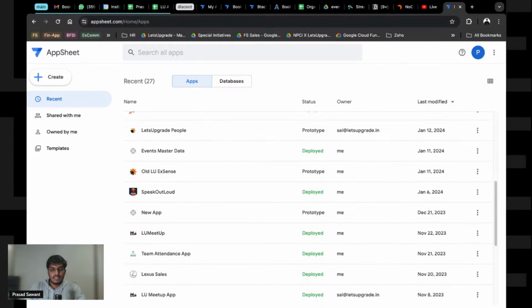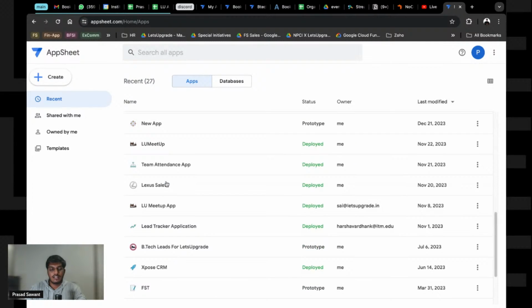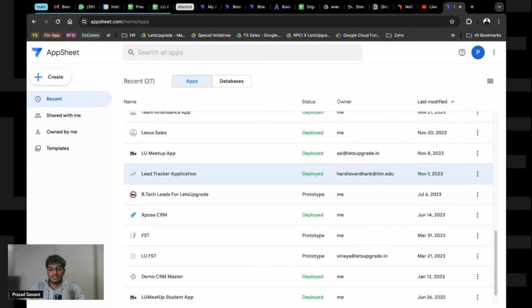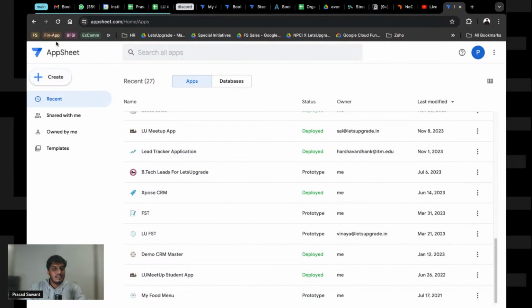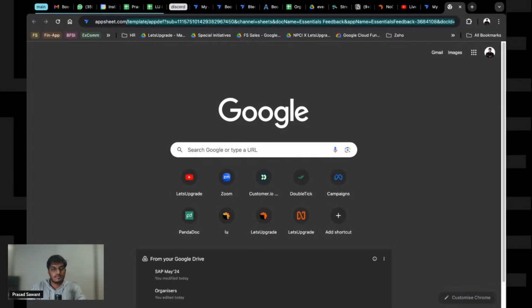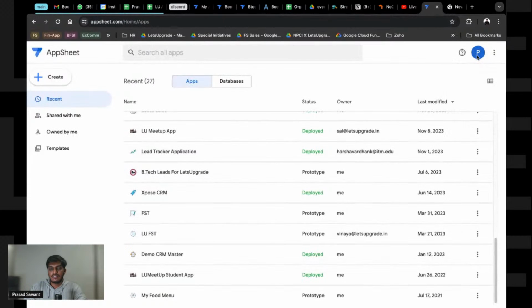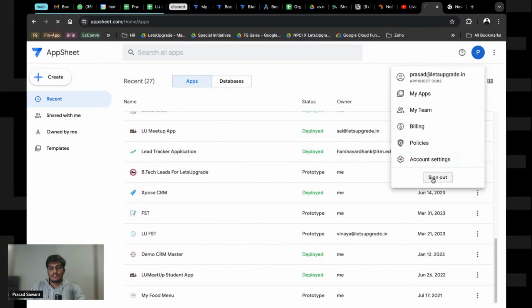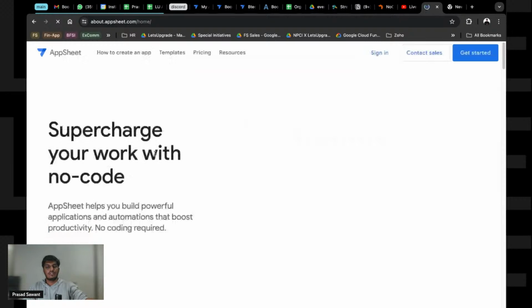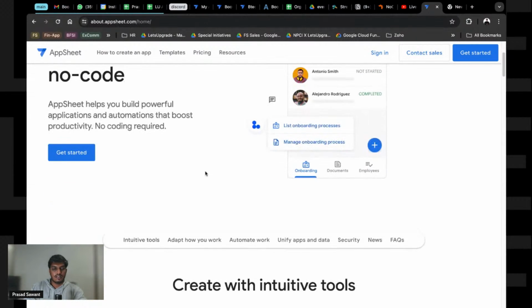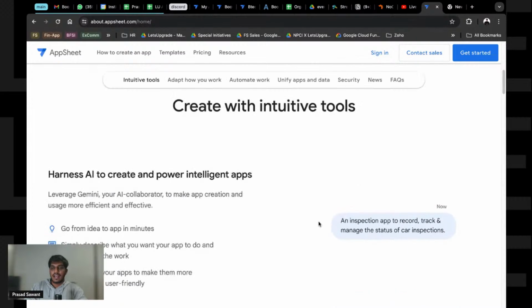So there are a lot of apps that we keep creating here and there. Let's understand the things first, right? You have the pricing and everything right here. If I go to AppSheet again, I'll just sign out to show you the things. This is AppSheet, right? This is a product by Google. You can come and see what all things and features it has.